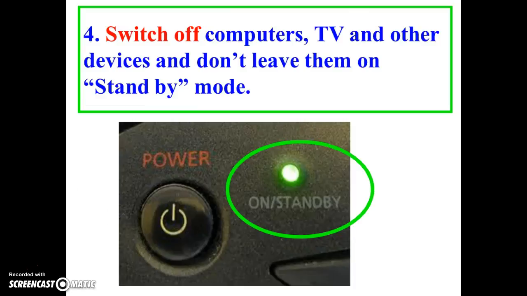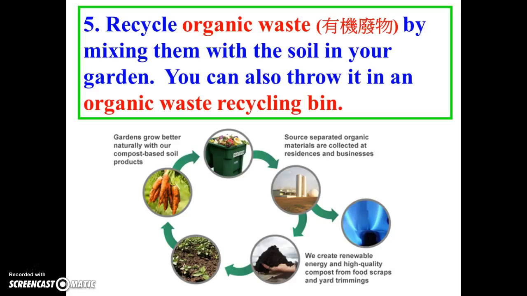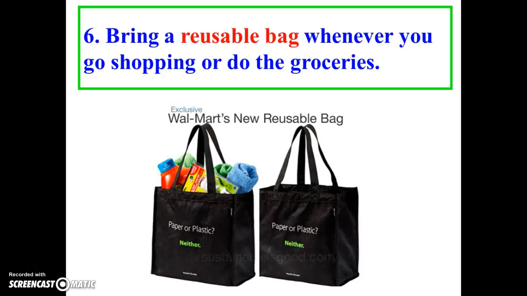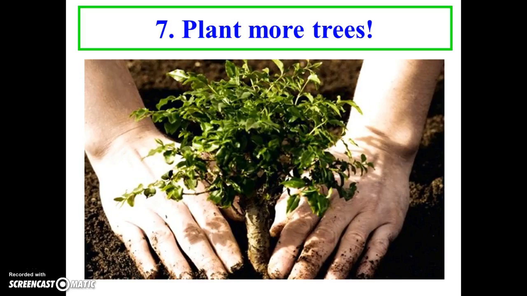Number 4. Switch off computers, TV, and other devices and don't leave them on standby mode. Number 5. Recycle organic waste by mixing them with the soil in your garden. You can also throw it in an organic waste recycling bin. Number 6. Bring a reusable bag whenever you go shopping or do the groceries. Number 7. Plant more trees.